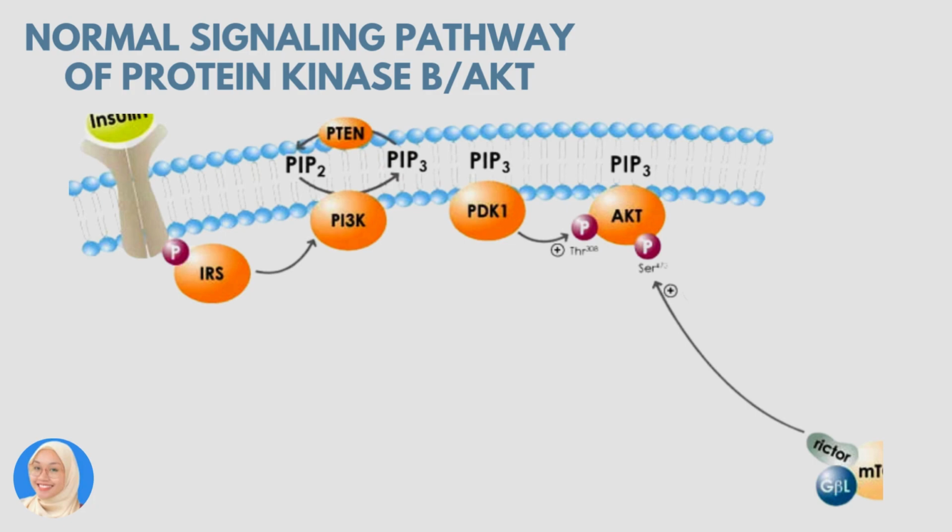The activated PI3 kinase produces PIP2 and PIP3. PIP3 becomes the docking site for both PDK1 and AKT. Activated PDK1 then partially phosphorylates AKT, that later becomes the target of mTOR, which is going to phosphorylate AKT and fully activate it.